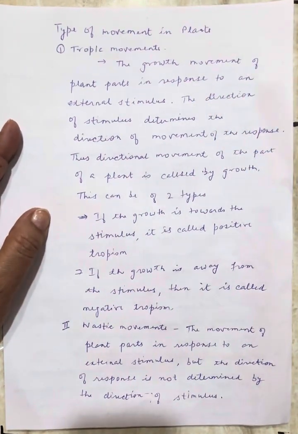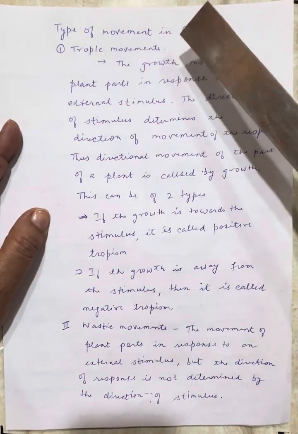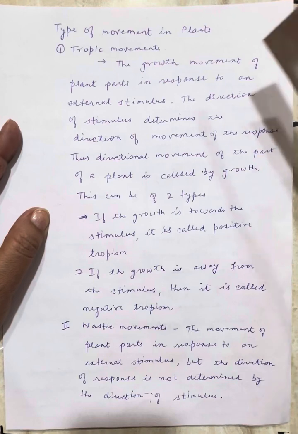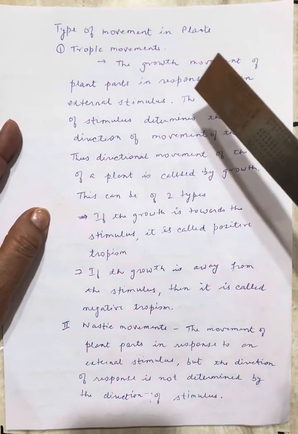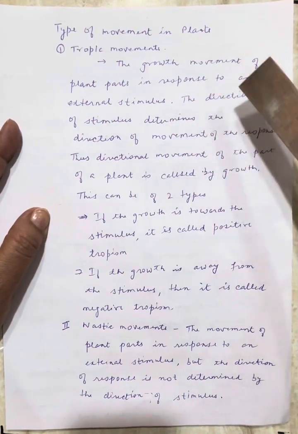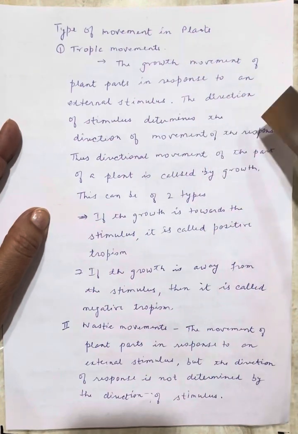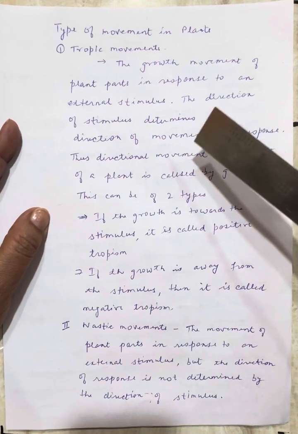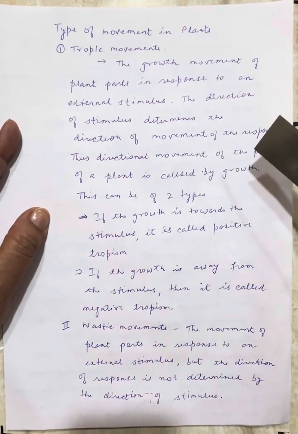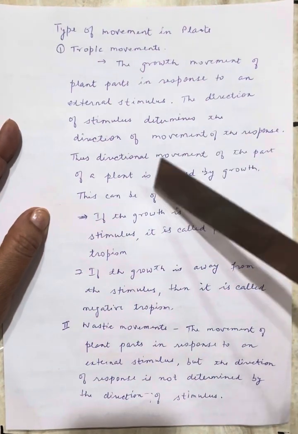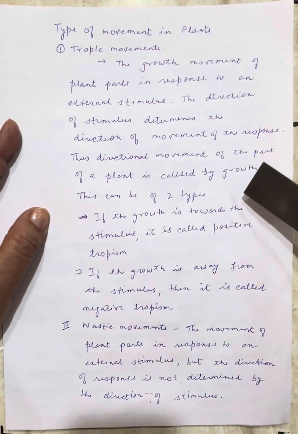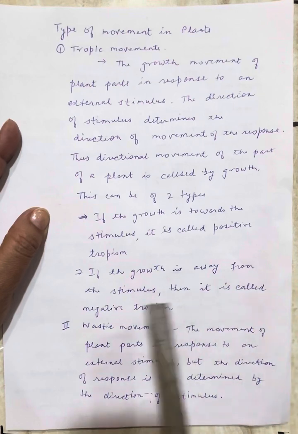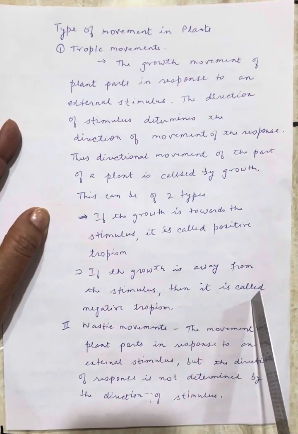The first is tropic movement. This tropic movement is basically the growth related movement. The growth movement of the plant parts in response to an external stimulus, and the direction of the stimulus determines the direction of movement of the response. Okay. So the directional movement of the part of a plant is caused by growth. This can be of two types. If the growth is towards the stimulus, it is called positive tropism, and if growth is away from the stimulus, then it is called negative tropism.